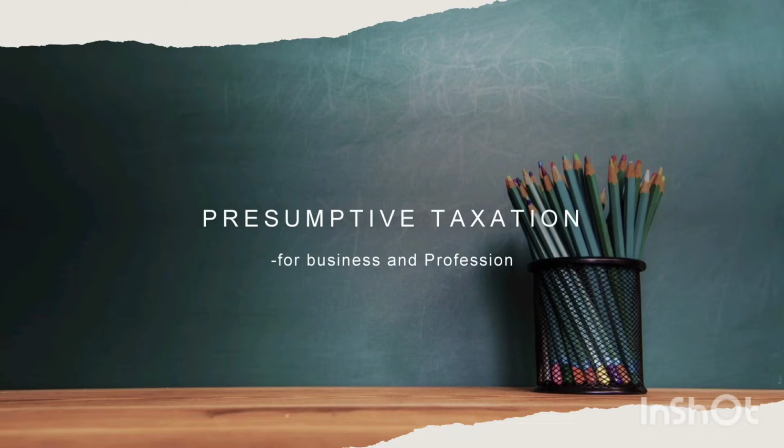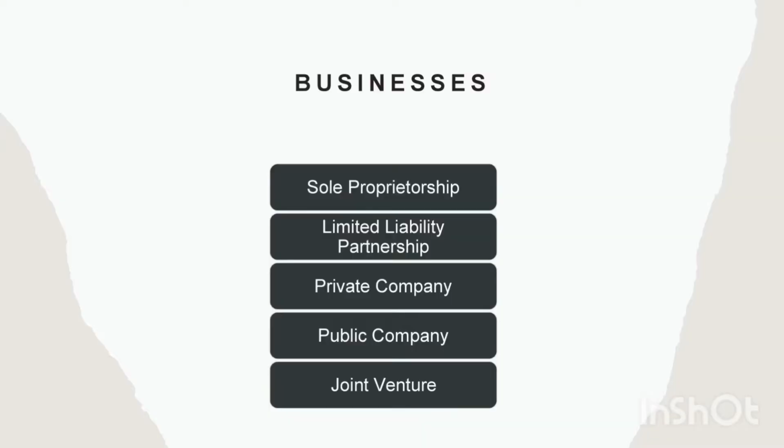In today's video, we will be talking about presumptive taxation scheme. Let's start with business. Setting up a new venture, one of the first questions you encounter is what legal entity it should be set up as. Depending on the nature and size of the business, some of the legal entity options available are sole proprietorship, limited liability partnership aka LLP, private company, public company, joint venture.